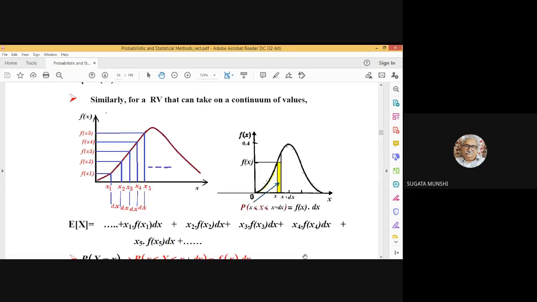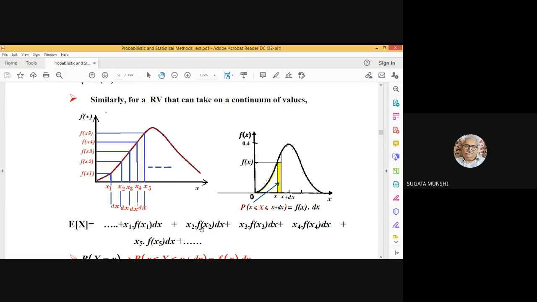All right. So the expectation of x will be what was there in case of the discrete random variable, x1 into p1. So here instead of pi, we'll have fx1 into dx plus x2 into, it would have been p2. Here it would have been p1. Here it would have been p2 in case of the discrete random variable.